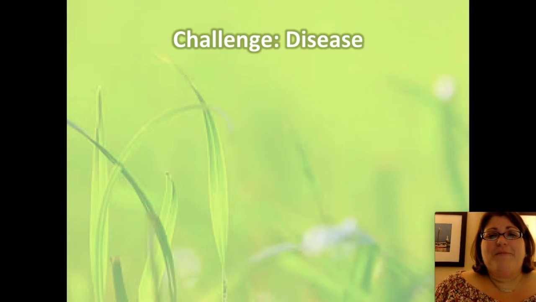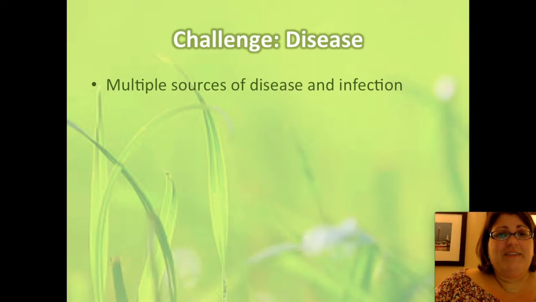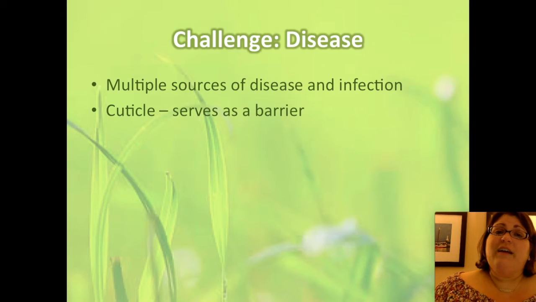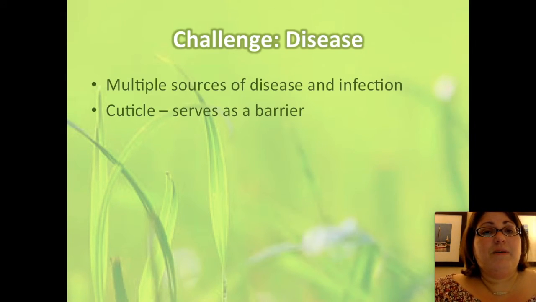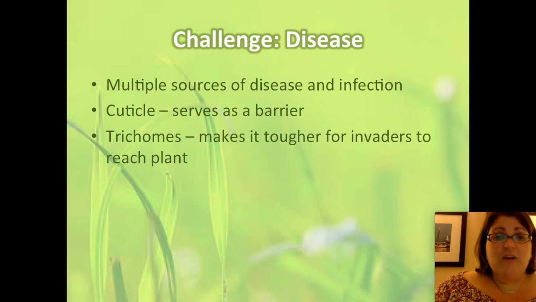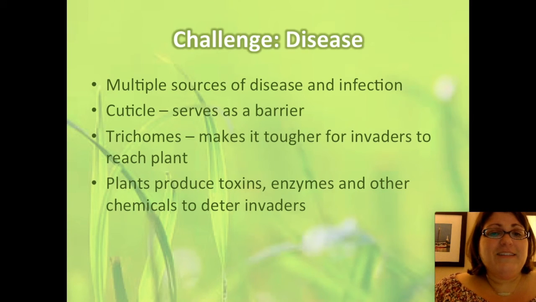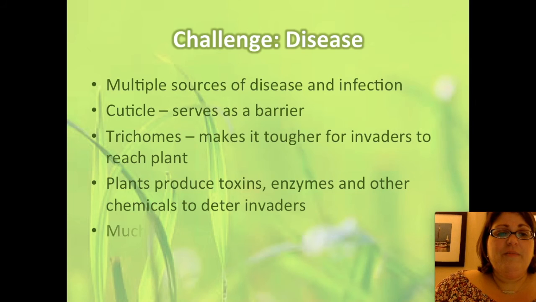Finally, plants also have to deal with disease. And on land, there's multiple sources of disease and infection. So there's a lot of resources plants have for this. Adaptations such as cuticle serve not only as a barrier for water, but also a barrier for infection. Trichomes also, again, for water, and make it tougher for invaders to reach the plant. Many plants produce toxins and enzymes and other chemicals to deter invaders and predators, actually.